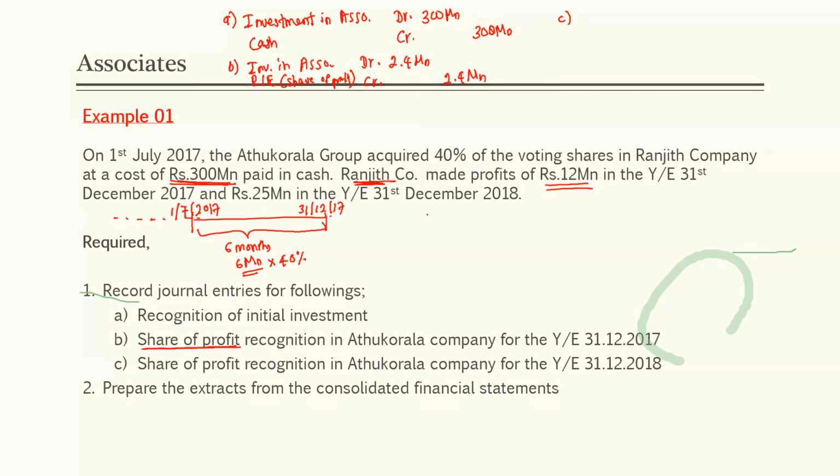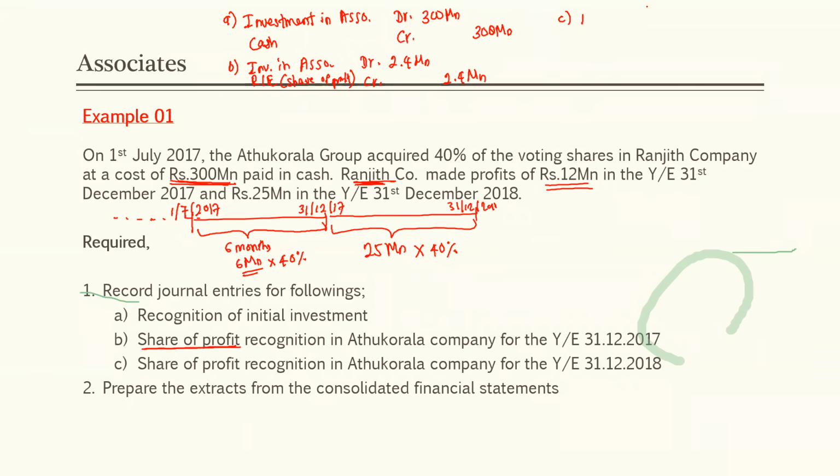Next, the year ended 31st December 2018. For these 12 months, our associate has earned a profit of 25 million. Out of this 25 million, 40% we need to account as our share of profit. Our profit share is 10 million. So how to account for that 10 million?